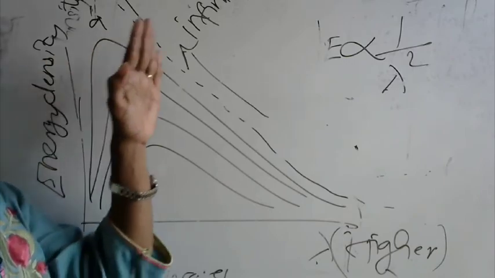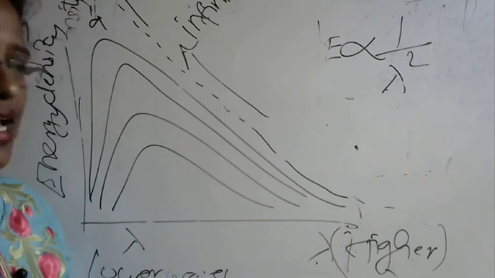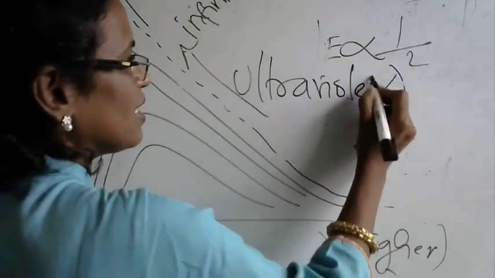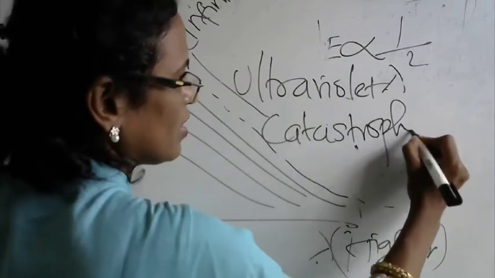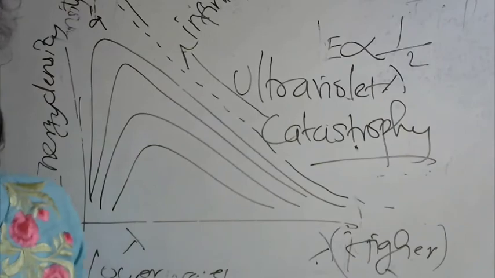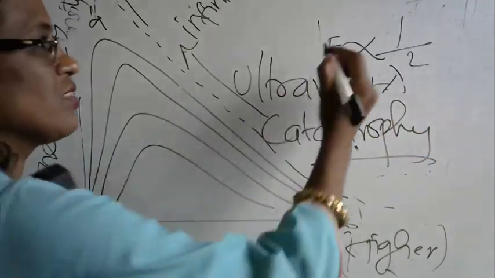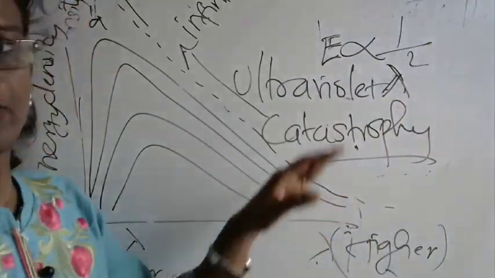So they call this relationship of energy density with frequency the ultraviolet catastrophe, which is not possible as per this equation of energy being inversely proportional to lambda square.